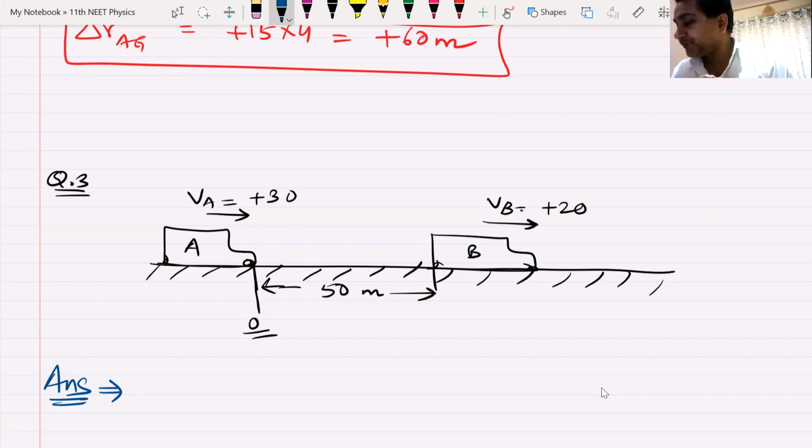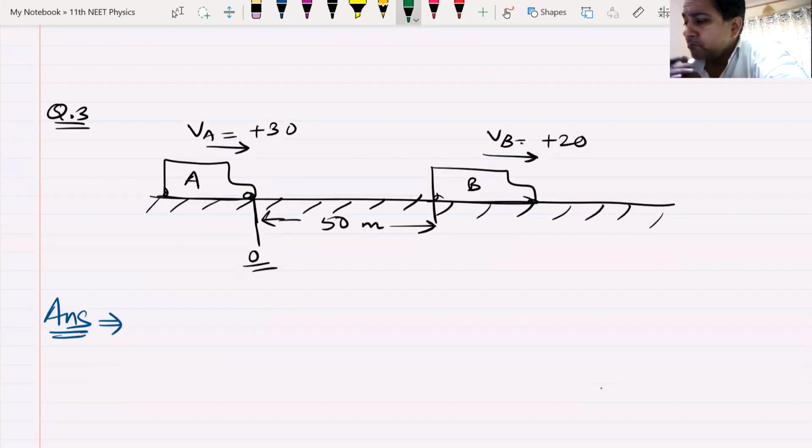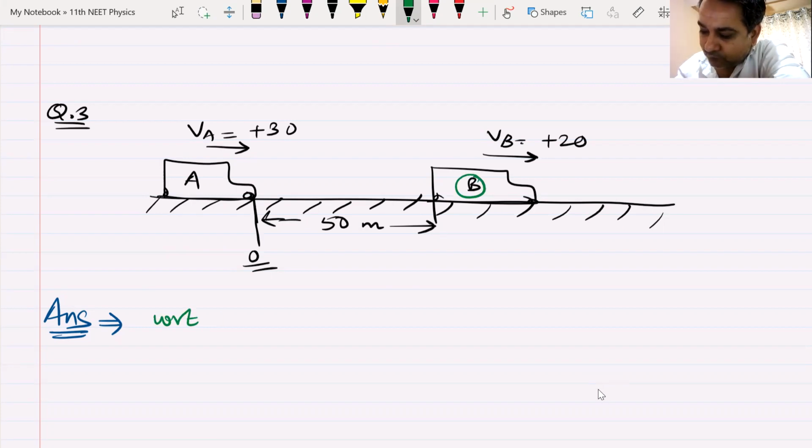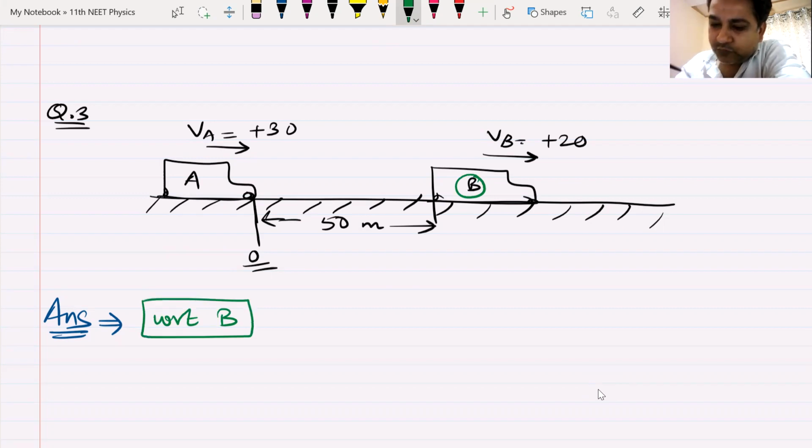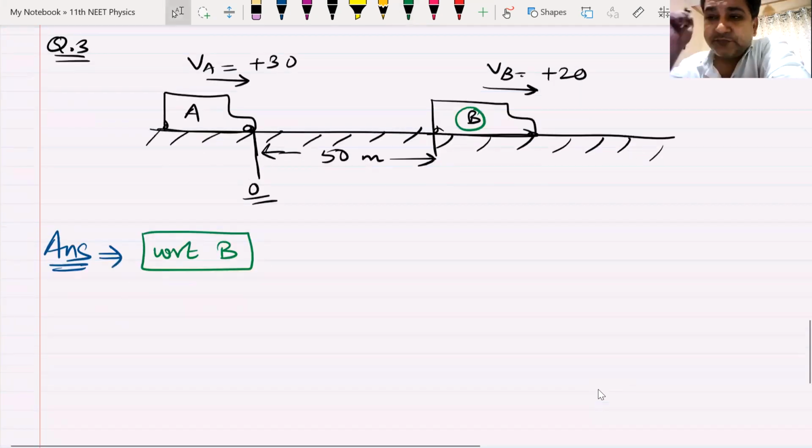Anyone with an answer? Anyone with a thought process? No one? Okay, Niharika, then. Unmute yourself and tell me how to do this. So, sir, first we have to find the velocity of A with respect to B. So basically, what you are doing here is solving this question with respect to B, right? B, sir. Okay, so what do I do? How do I go about it?